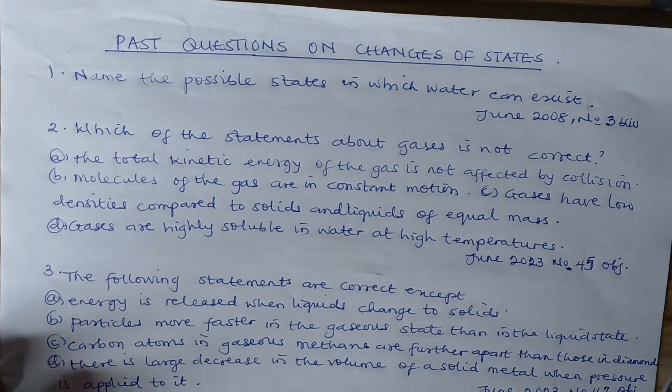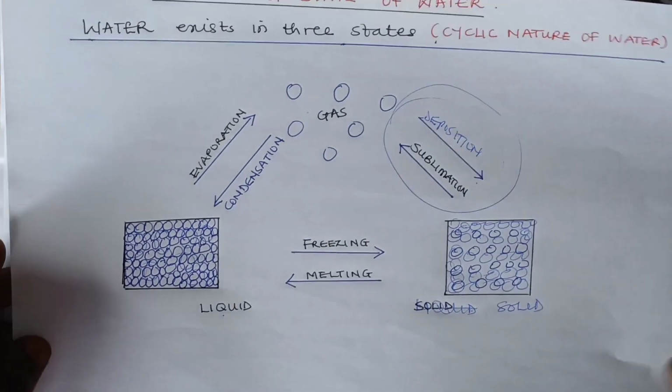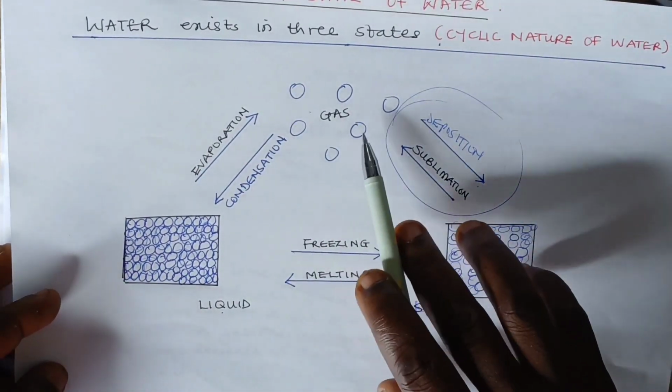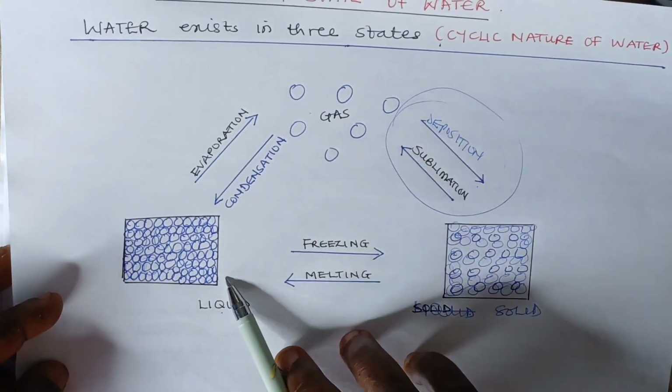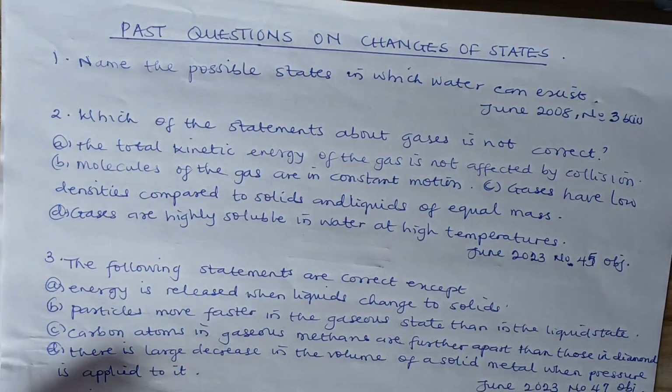Welcome back to the past question on changes of state of matter. The first question: name the possible states in which water can exist. That is June 2008, number 3 theory. Water can exist in solid form, liquid form, and also gaseous form. As treated on this part, we have the liquid form of water, and the gaseous form, that's water vapor or steam. The liquid is the ordinary water, while the solid is the ice cube or block.